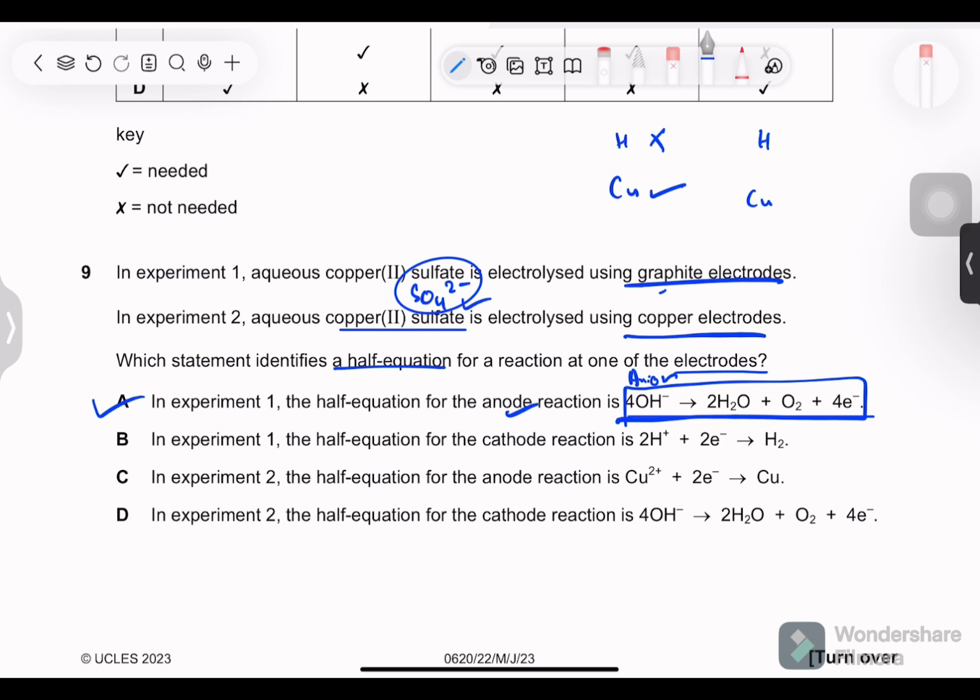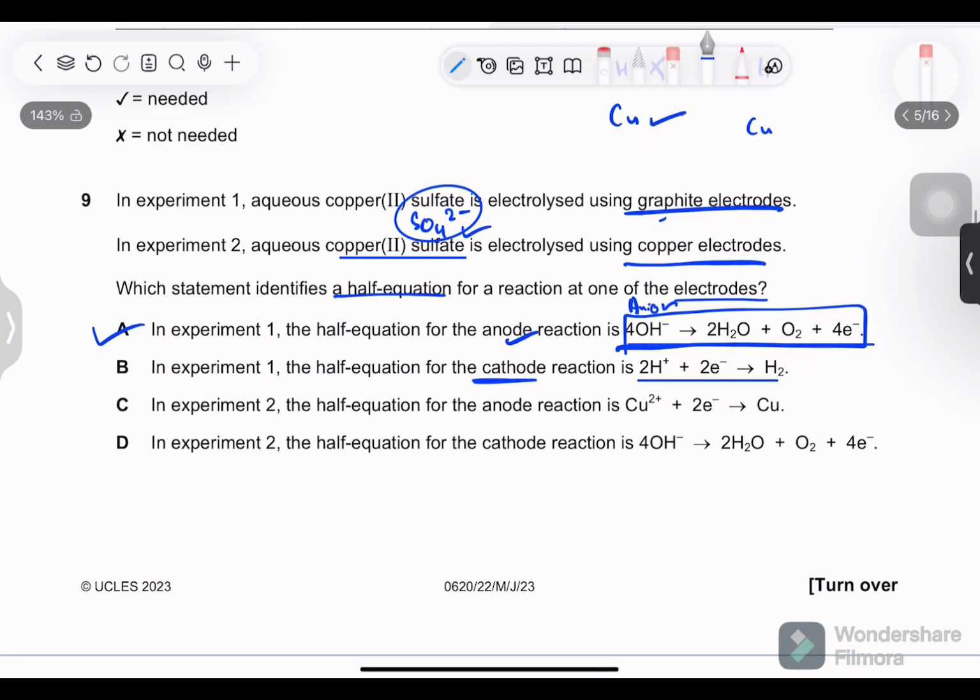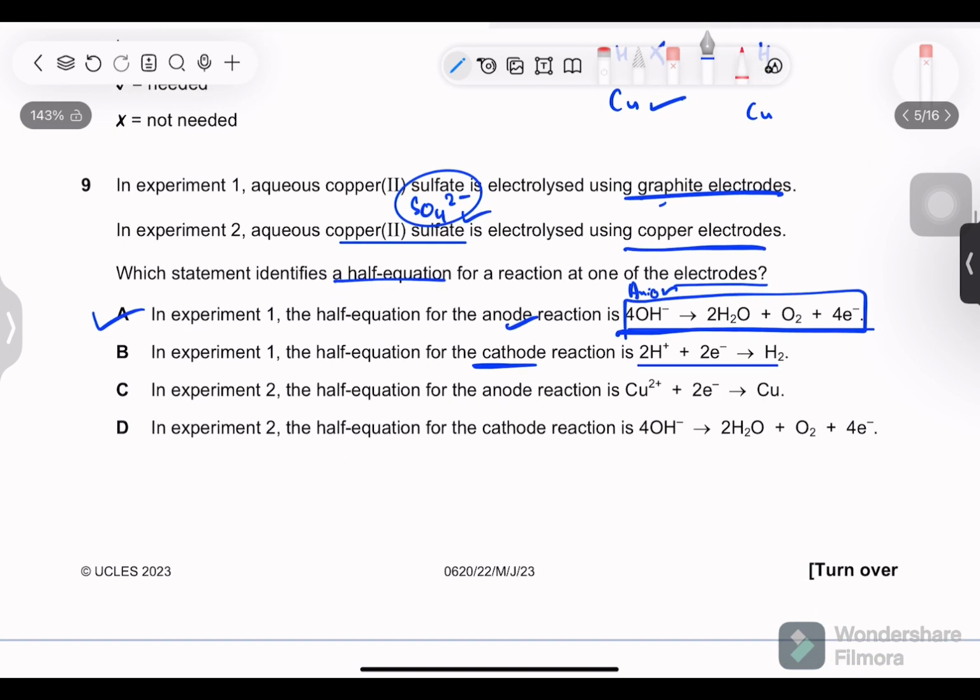Option B, in experiment 1, the half equation for the cathode reaction is 2H⁺ + 2e⁻ gives us hydrogen. Even if the equation is correct, it does not mean the option is correct, because at the cathode, I just told you hydrogen won't discharge, copper will discharge. Next, in experiment 2, the half equation for the anode reaction is copper. This in itself is wrong because copper is a cation, it won't discharge at the anode. And similarly over here, it is an anion, it won't discharge at the cathode.